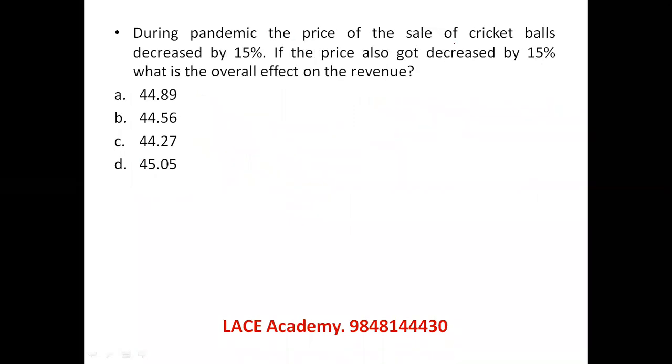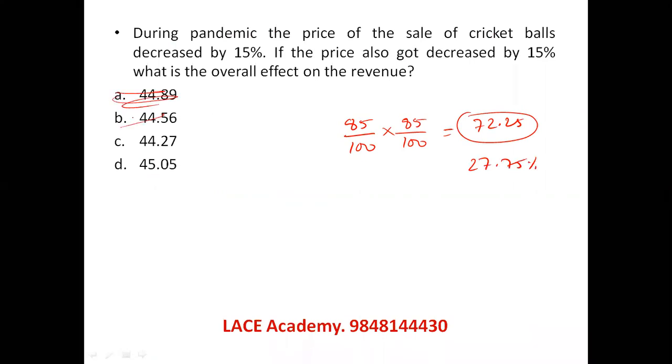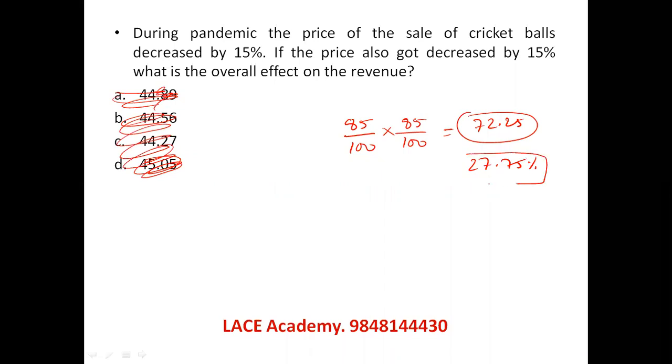During the pandemic, the sales of cricket balls decreased by 15%. Okay. And price also decreased by 15%. So this will be the overall effect. 85 and 85 is 85 square. 85 square is 7225, so 72.25 it becomes. So how much decrease happened? 27.75% decrease. Again, our people copied the questions of the previous question's options. Sorry. So 27.75% decrease is the overall effect happening. So this is your answer. 27.75% decrease. Right? Let's see the next question.